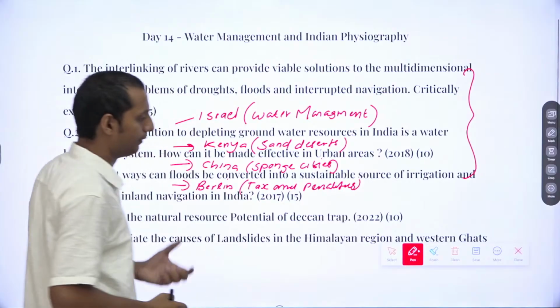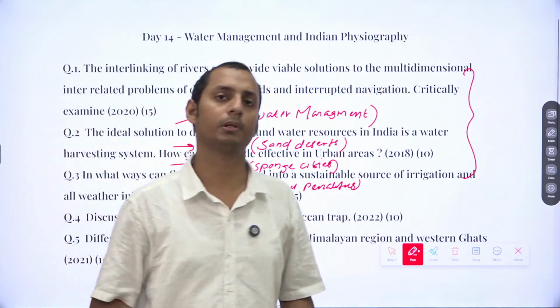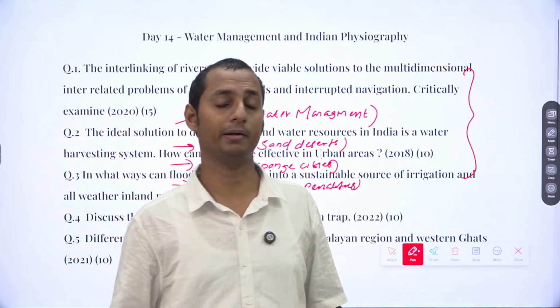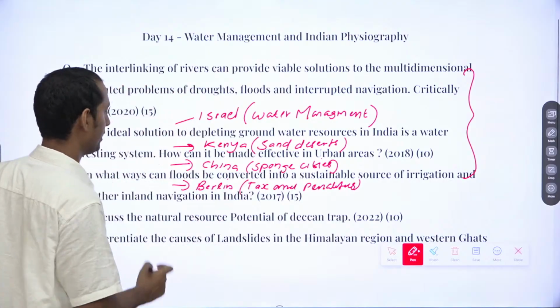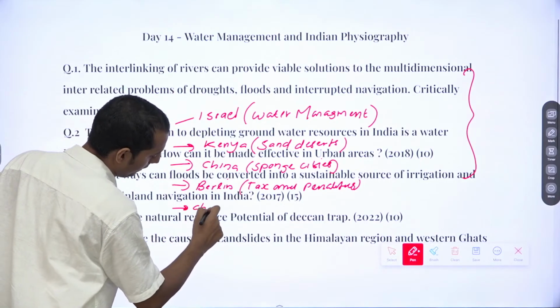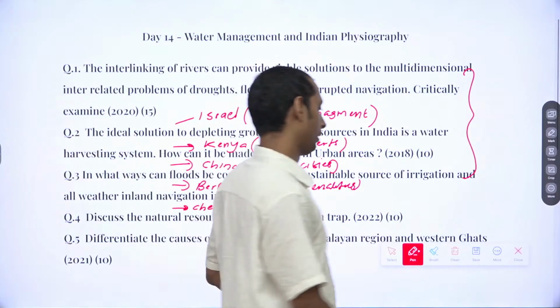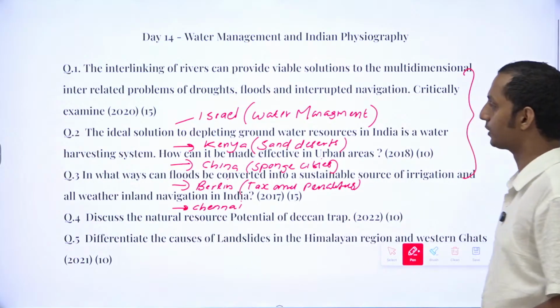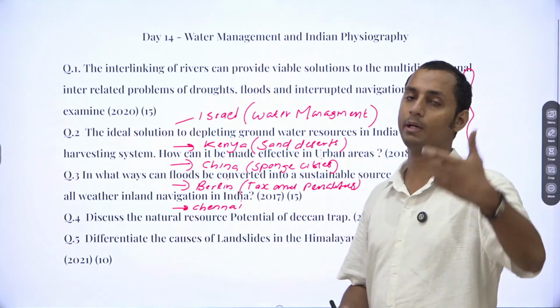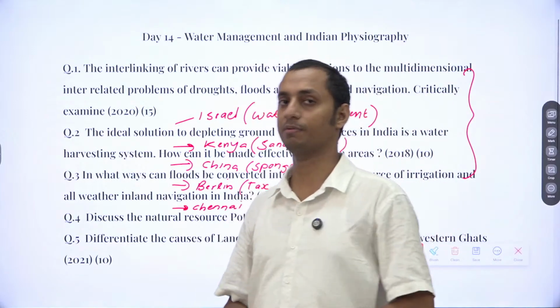You can also mention Tamil Nadu, which has made water harvesting mandatory for all urban households, even in the city of Chennai. In case of SDG, mention clean water and sanitation, which is SDG Goal 6.